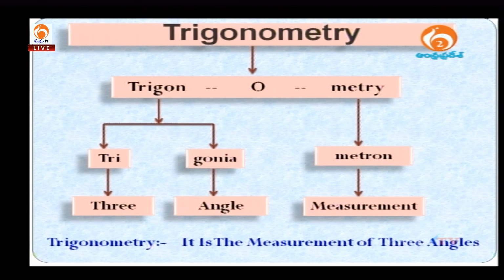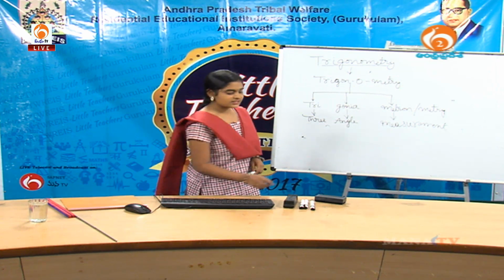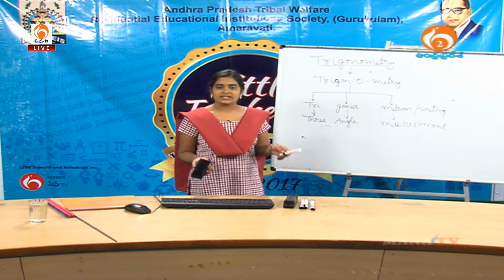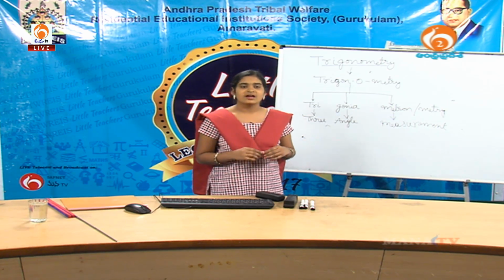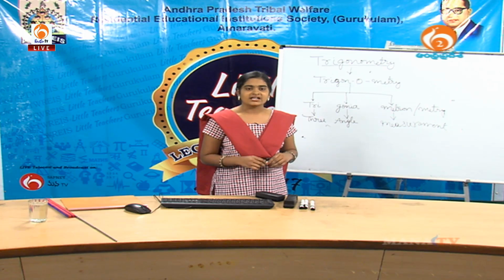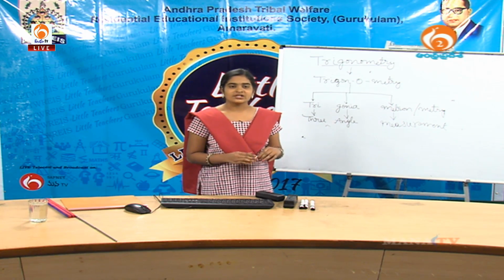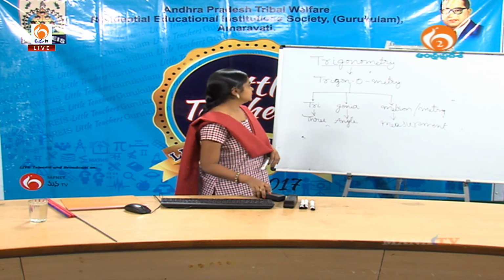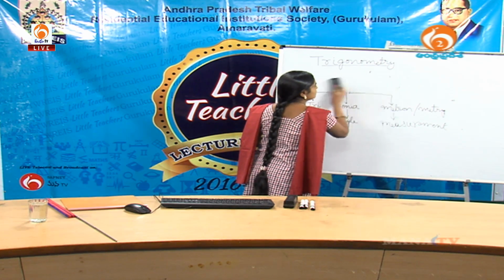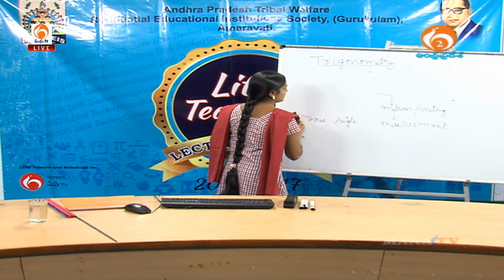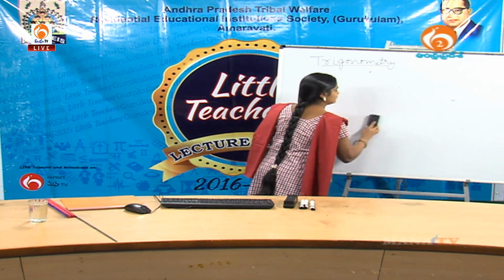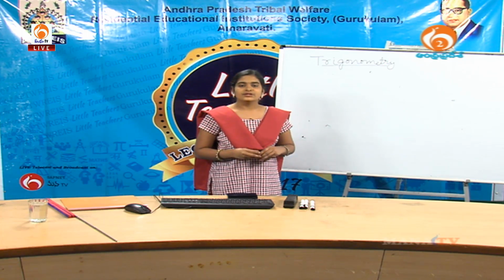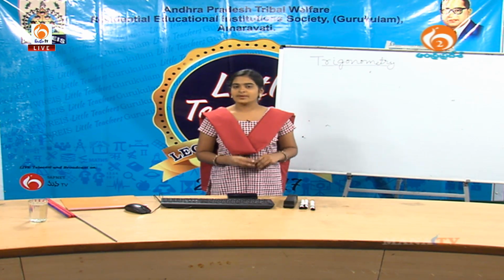Now we come to discuss the topic angle. We have to know what an angle is, because trigonometry is an important branch that deals with the relationship between sides and the angles of the triangles. So, we must know what is an angle. We commonly define the angle as a union of two rays having a common endpoint.